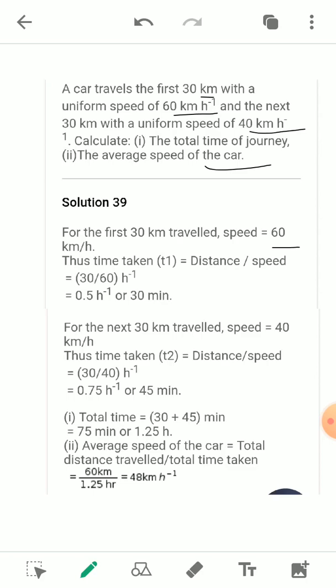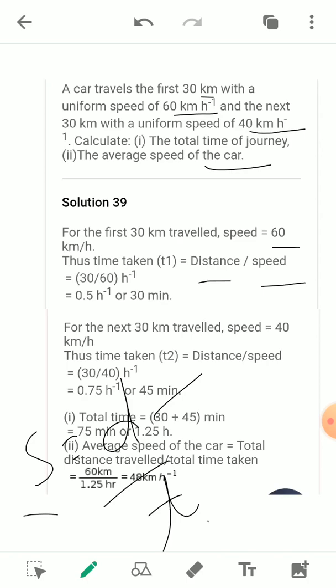We have to find the time taken by the car to travel 30 kilometer at a speed of 60 kilometer per hour. So we know the formula: speed is equal to distance upon time. And since we know the distance and the speed, we are able to find the value of t also.